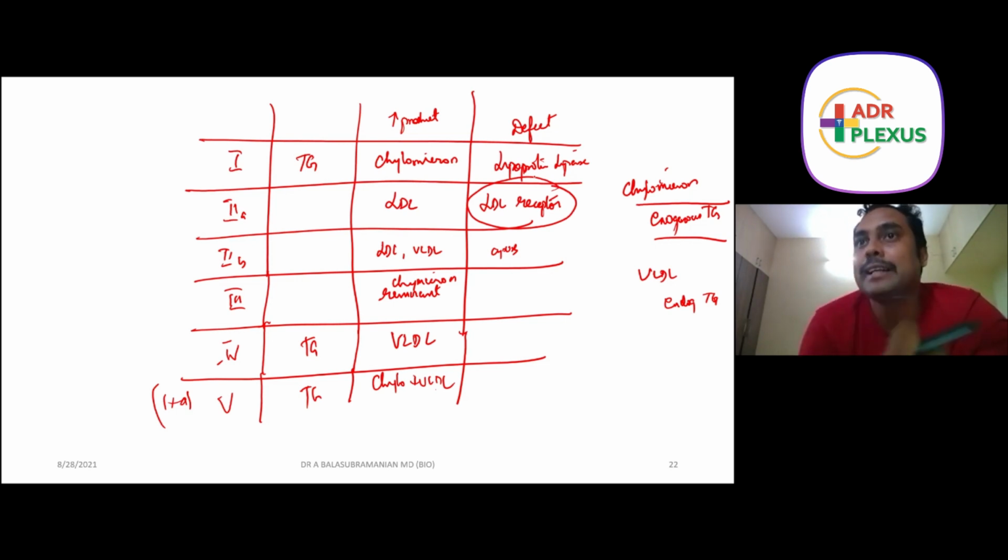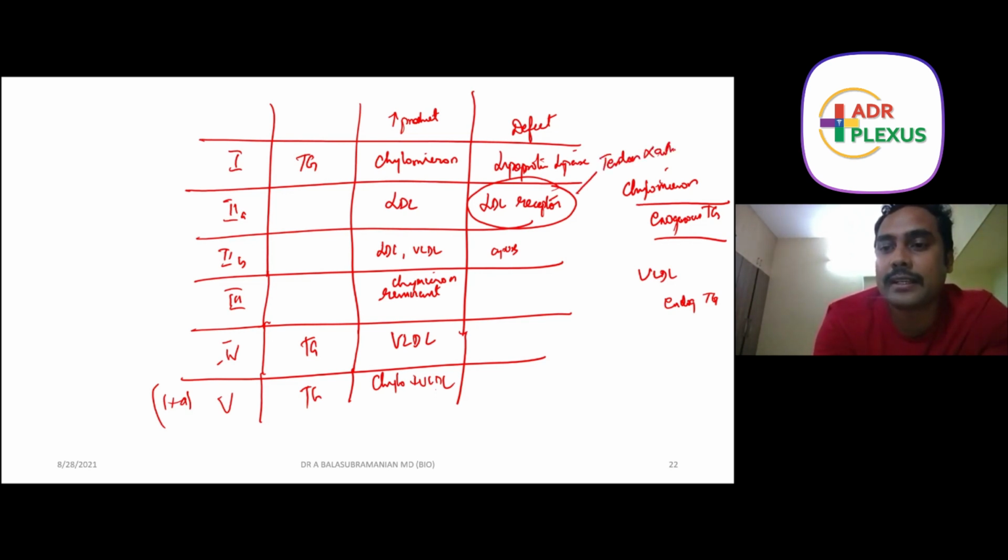LDL receptors cannot take up the LDL. So what will happen is the LDL will be stuck in the blood itself. It is not uptaken by the tissues. So more and more LDL will be increased, and this will reflect as more and more cholesterol. When more and more LDL is accumulated in the blood, it will go to the heart and cause atherosclerosis. That is exactly the reason why this person has carotid bruit. Because of atherosclerosis, he has a family history of myocardial infarction, and this cholesterol will deposit in the tendons as tendon xanthomas. That is why he has Achilles tendon thickening.